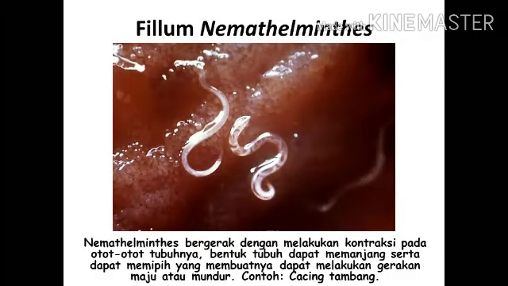Next, phylum Nemathelminthes. Nemathelminthes move by contracting the muscles of their body. The body's shape can be elongated and can flatten, which allows it to perform forward or backward movements. The example in bahasa is cacing tambang.